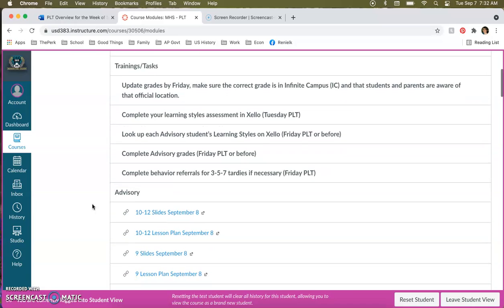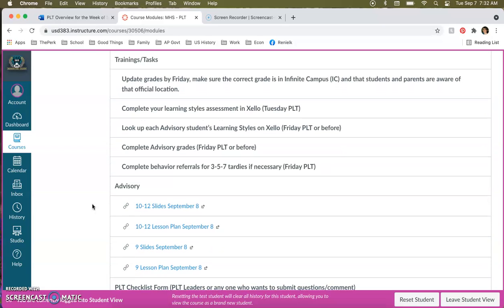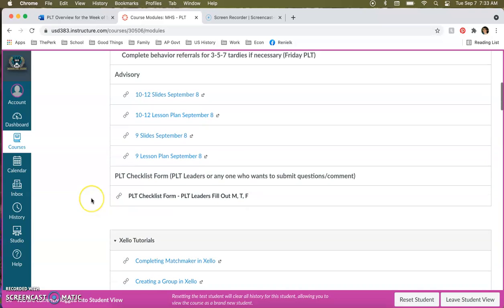The trainings and tasks this week are to make sure you update grades by Friday, make sure the correct grade is in Infinite Campus and that students and parents are aware of the official location. Make sure you complete your learning styles assessment in Zello this week on Tuesday during PLT in preparation for advisory. On Friday, we will be looking up the students' learning styles on Zello and completing advisory grades, as well as going over behavioral referrals in case you're in need of using that on Friday.